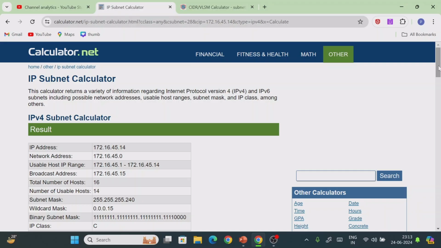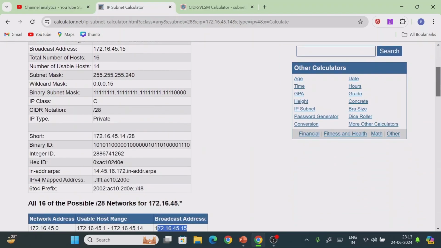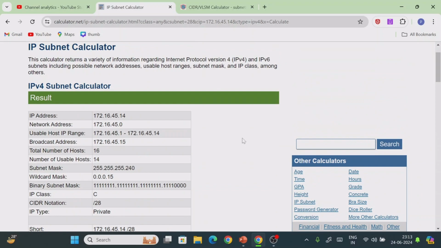So go through these topics, which are also given on our channel, on how to prepare for the VLSM as well as the FLSM concept. It is advised to go and prepare those topics because they are very, very important. Along with that, you can prepare CCNA module 1, CCNA module 2, CCNA module 3 as well as Python programming. You will get more questions from these and very few questions on security.